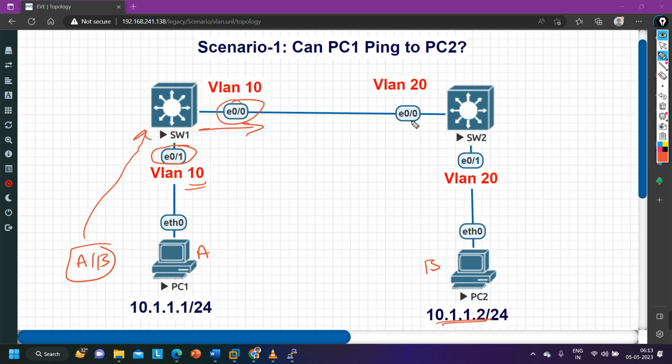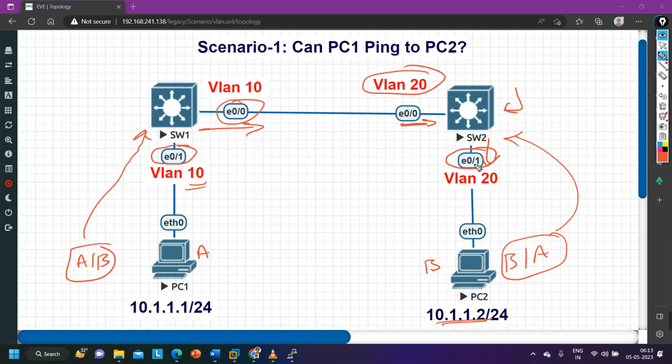When switch 2 receives it, it will receive it on this port, Ethernet 0/0, and this port is a member of VLAN 20. So switch 2 will think that this is a frame of VLAN 20, and it will forward it from this port. When PC2 receives the frame, it will generate a reply. The source will be B and the destination will be A. Again it will forward the frame to switch 2. Switch 2 will check that it received the frame on this interface, and this interface is a member of VLAN 20. So I will forward it from a port which is a member of the same VLAN or from a trunk link. This port is a member of VLAN 20, so it is going to forward from here.